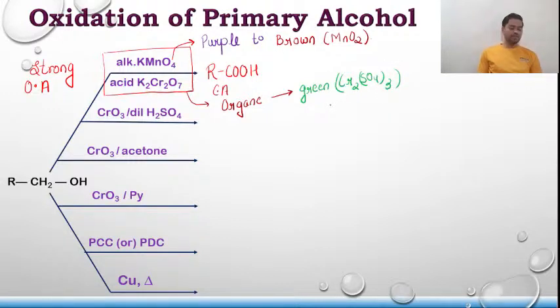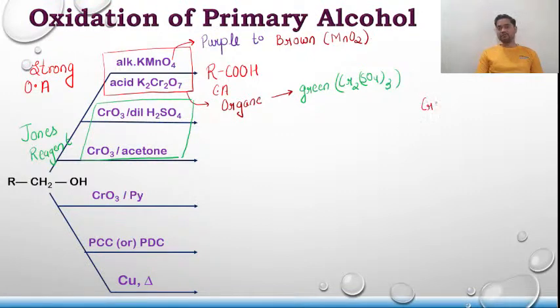Okay, clear? Talking about these two reagents, chromium trioxide in dilute H2SO4 and chromium trioxide in acetone, they are known as Jones reagent. They are known as what? Jones reagent. Whenever it comes to chromium, I have a shortcut for you to remember.